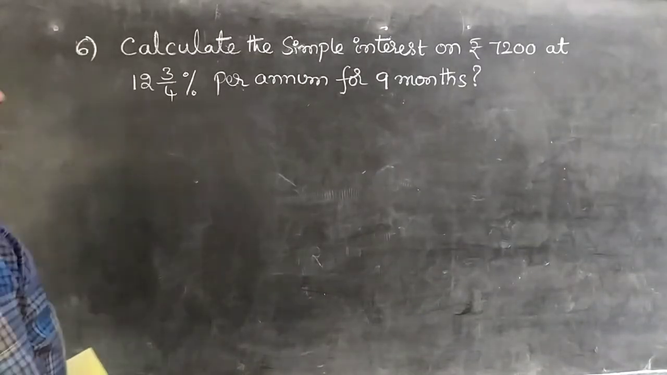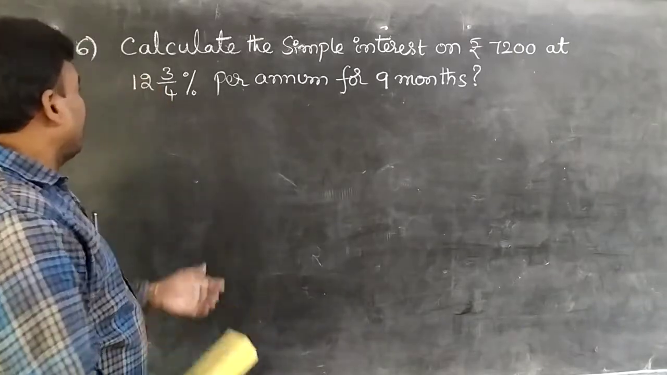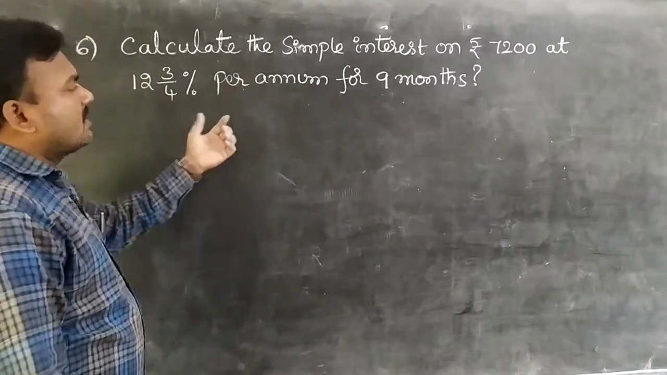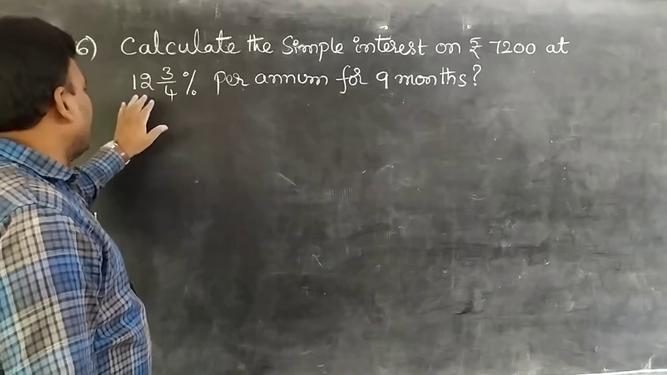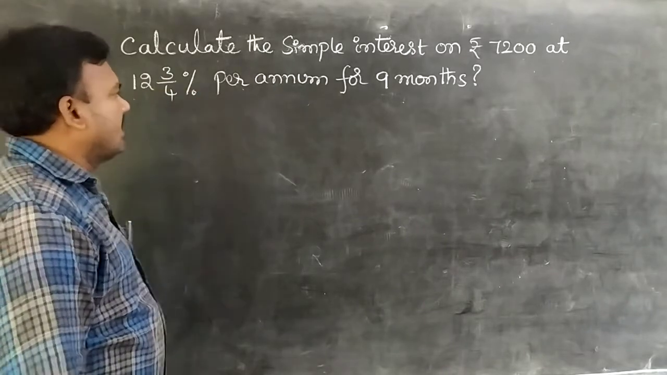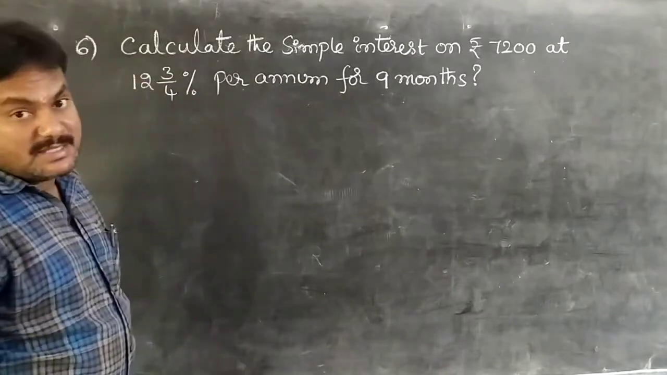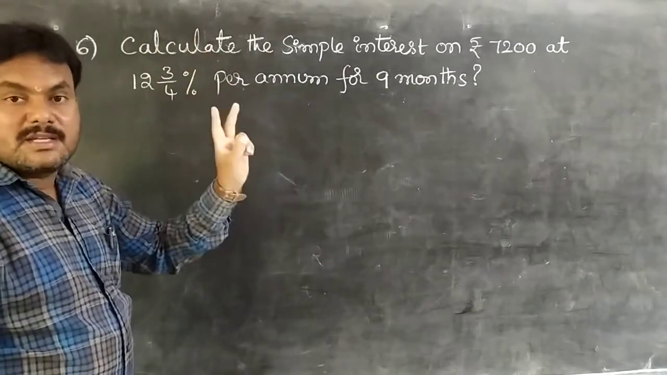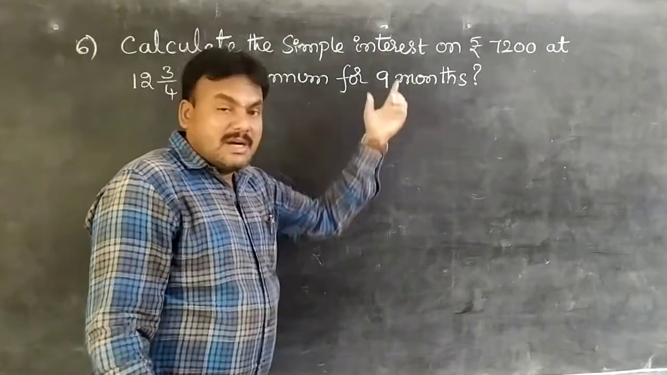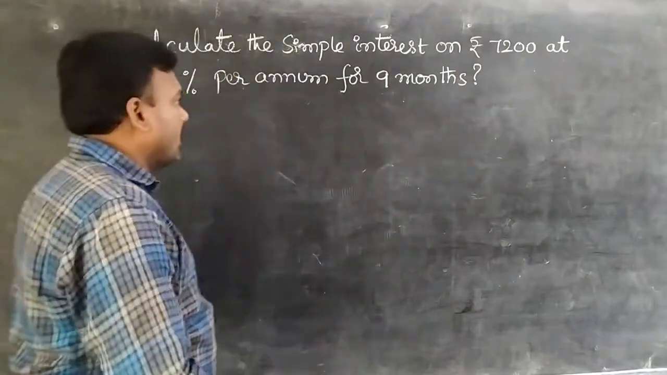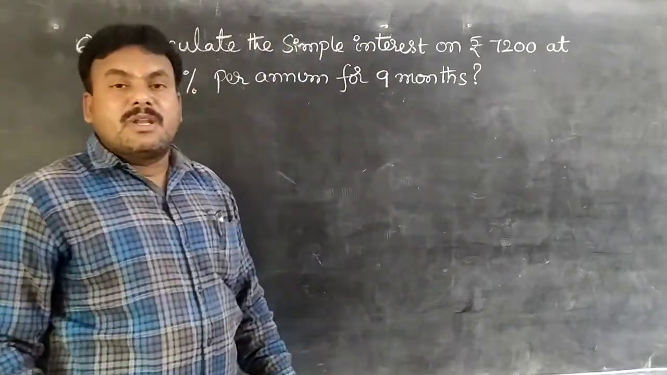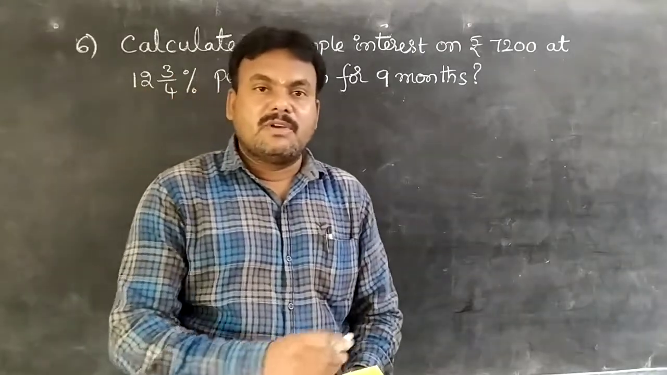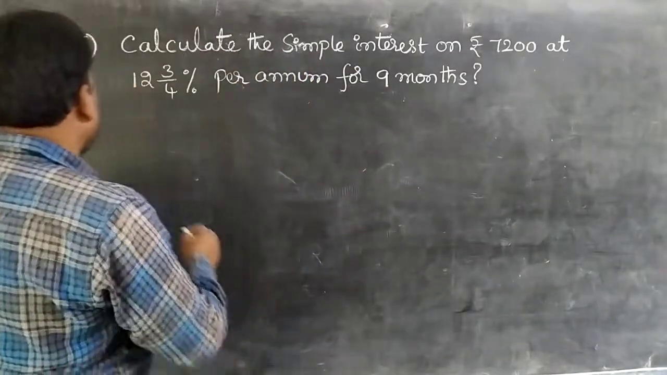Right. Once analyze the problem carefully, students. Here, calculate the simple interest on 7,200 rupees at 12 3/4% per annum for 9 months. So first one year is given, first model; second model days are given. Here time is given in months, students. In a year, how many months are there? 12 months. We know very well, all of you. Okay, students. Right. Observe carefully.